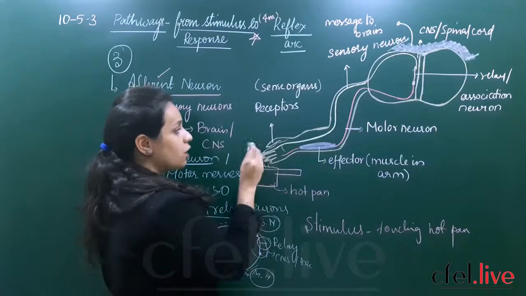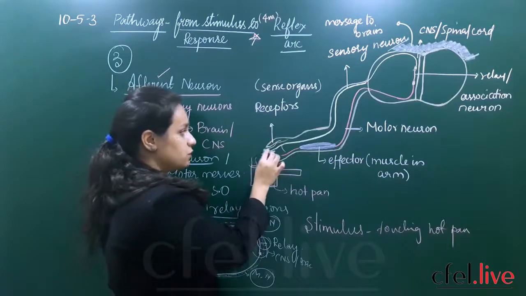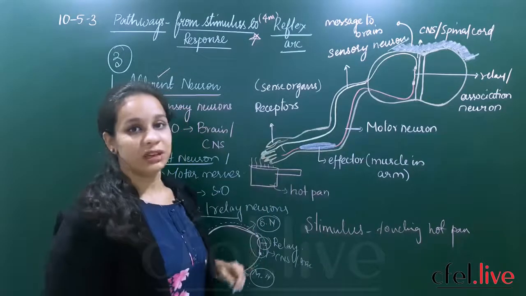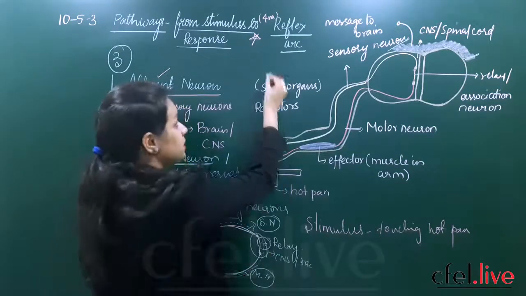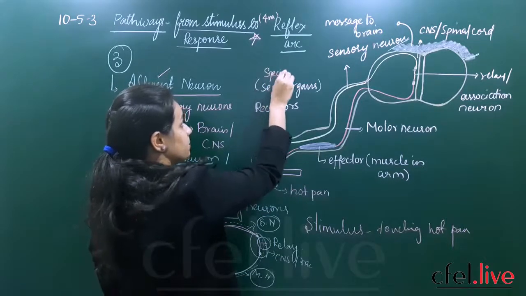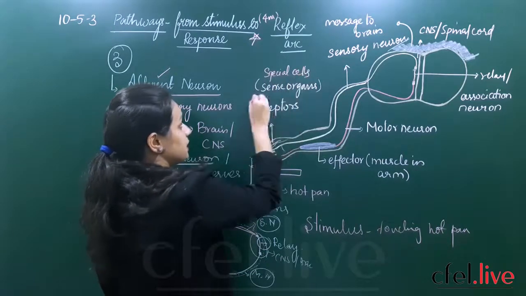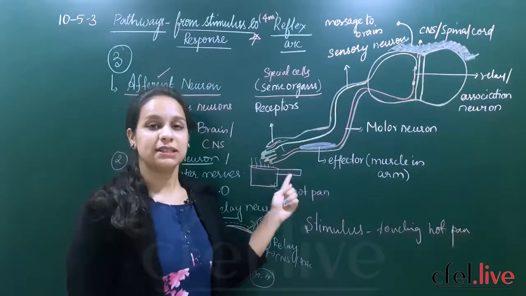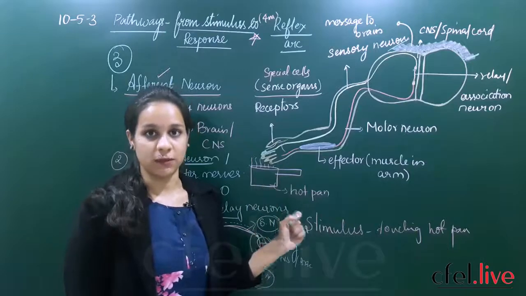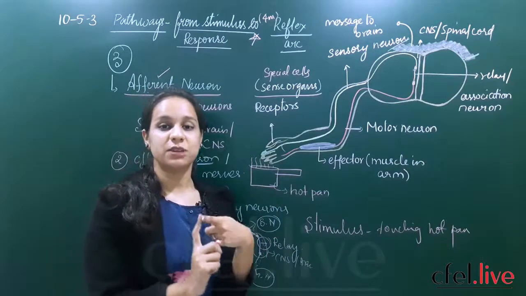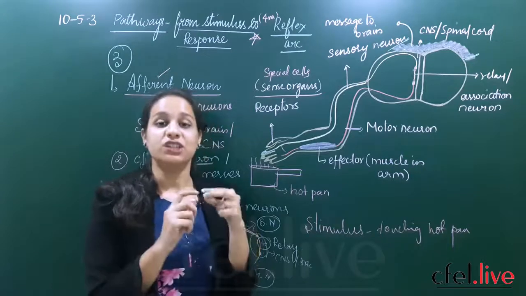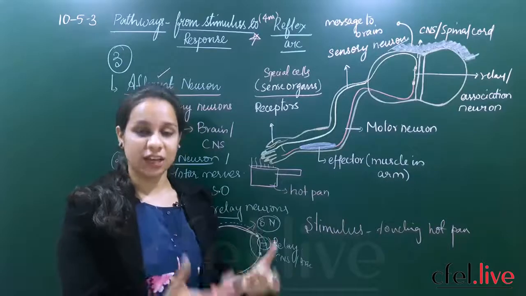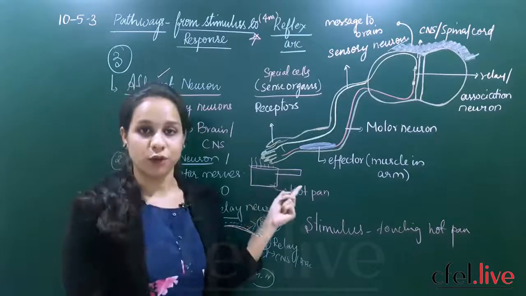So once you touch a hot pan, first the information is taken by your receptors. So what do you mean by receptors? Receptors are nothing but special cells which are present in your sense organs. So here in this case, what is the sense organ? Your skin is your sense organ. In your skin there are specialized cells called receptors which detect the change, the stimulus. Stimulus is nothing but a change. What is the stimulus here? Touching of a hot pan.